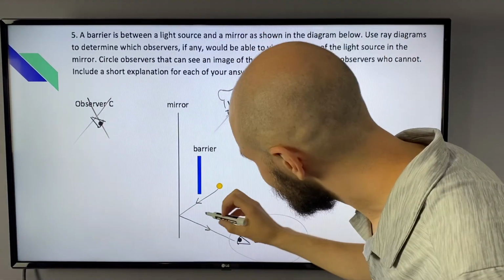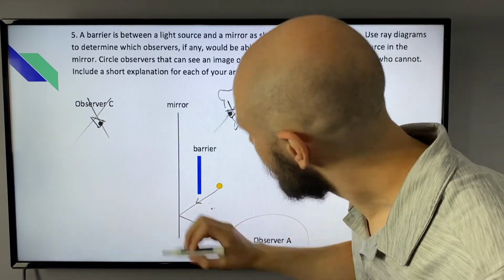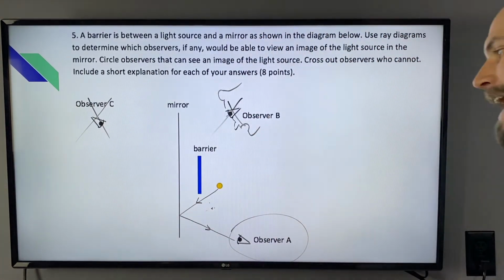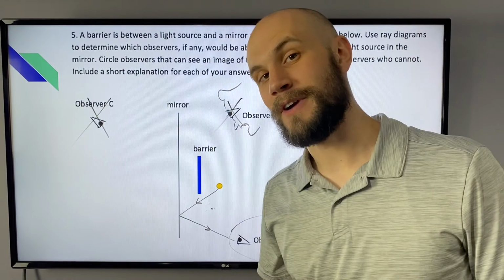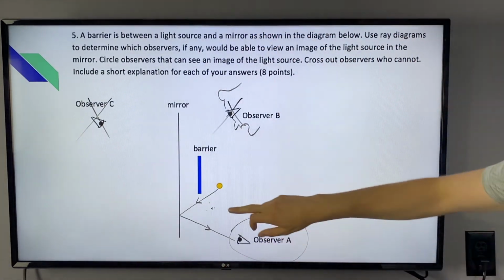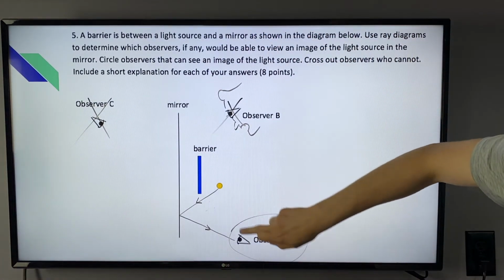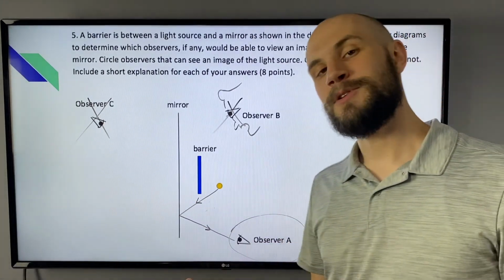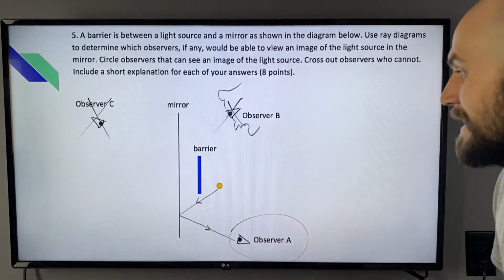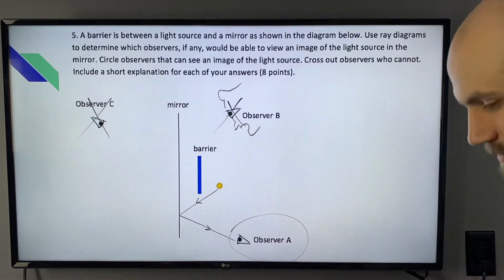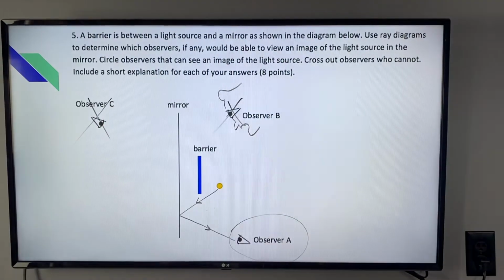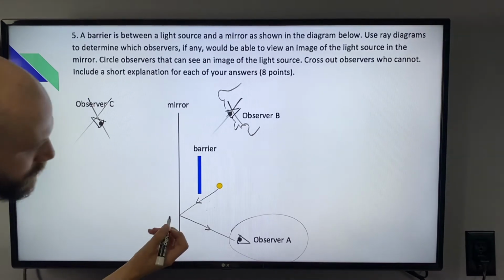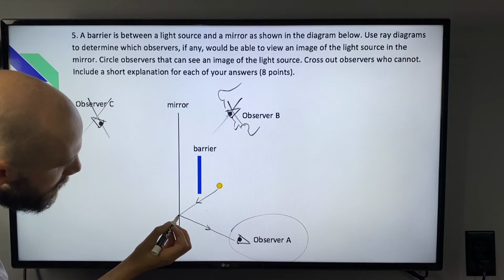As a bonus extension question, where does it look like the object is according to observer A? When you see things in the mirror, A sees the light source here, but he's also going to see something in the mirror. Where is the image going to seem like it's located in the mirror world? Well, our eyes assume that light is going in a straight line.